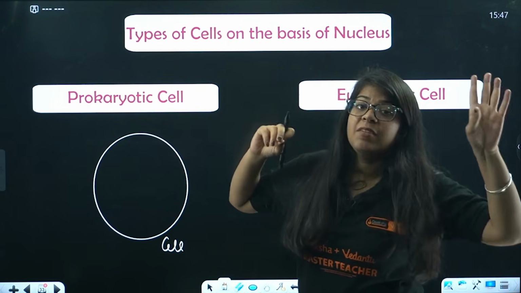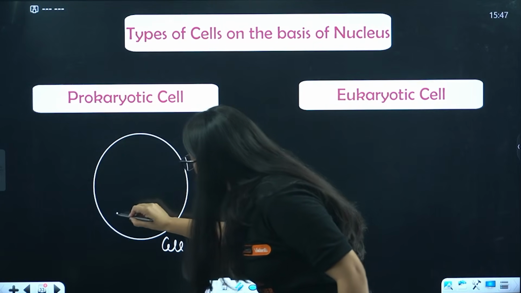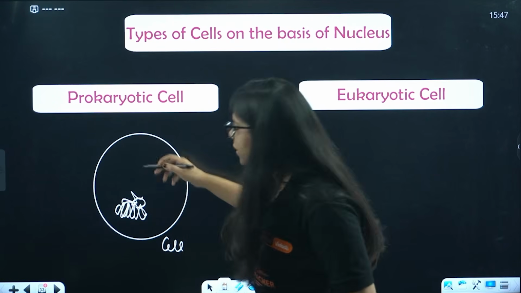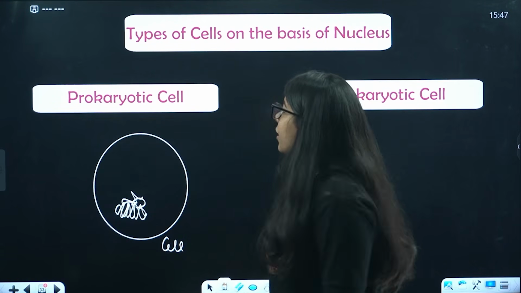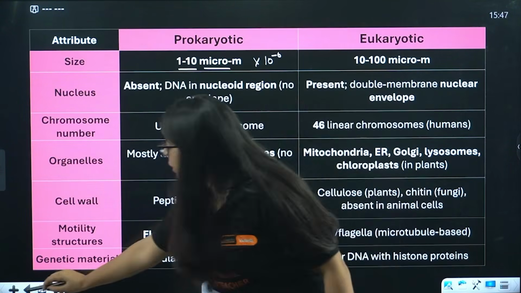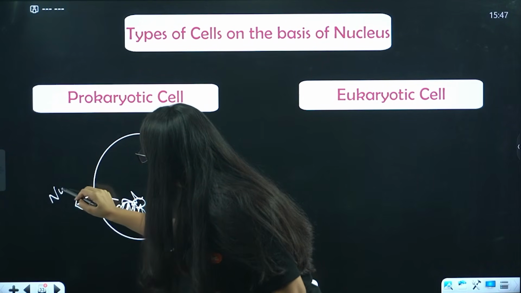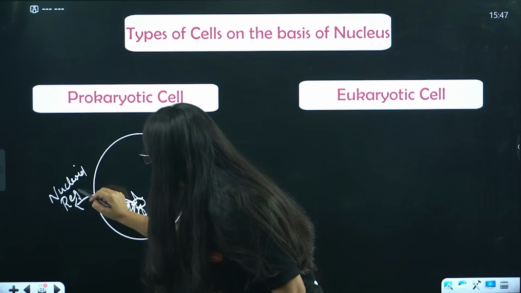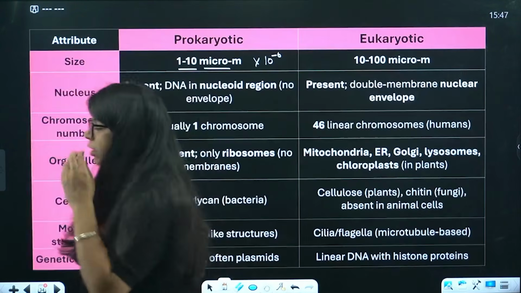DNA is there. DNA is everywhere. But if the nucleus is not there, where is the DNA? It is just lying around inside the cell, chilling. And that region where the DNA is present is called the nucleoid region, a region where DNA is present without the nucleus.